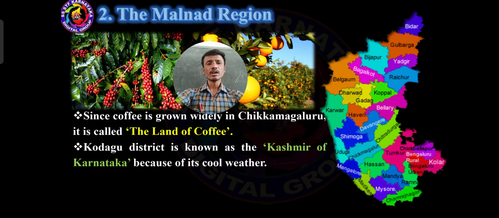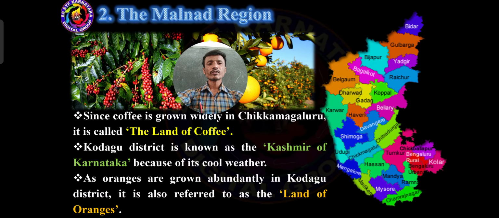Then after, Kodagu is also called the land of oranges. Got it? Because oranges are grown abundantly in Kodagu district, the orange fruits grow more and more in Kodagu.